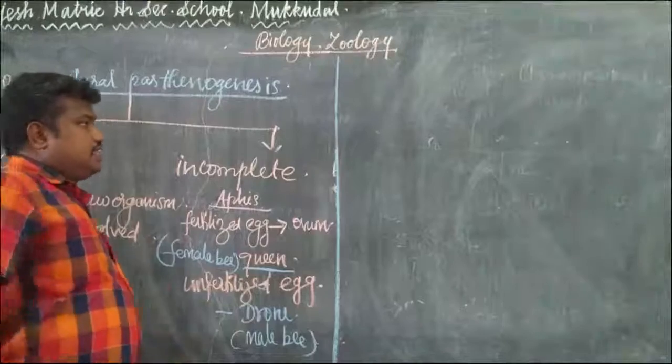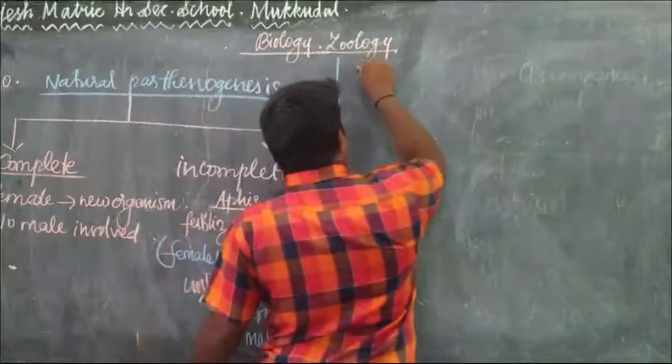Then the last one, the third type, pedogenetic parthenogenesis.